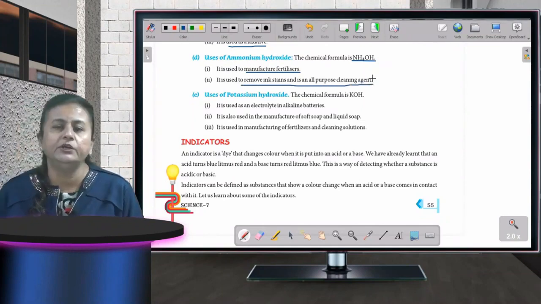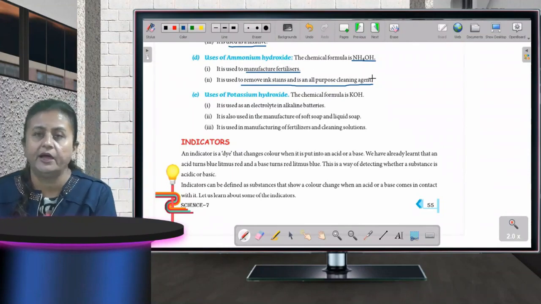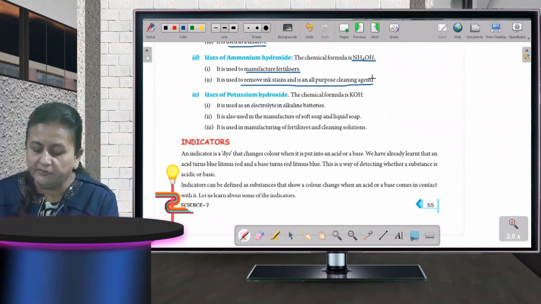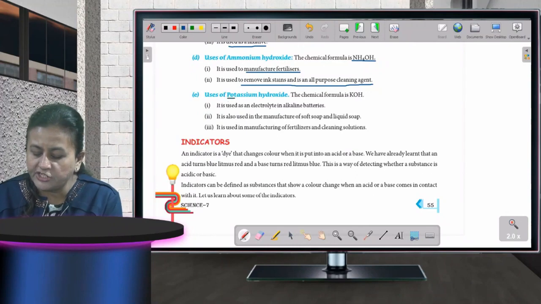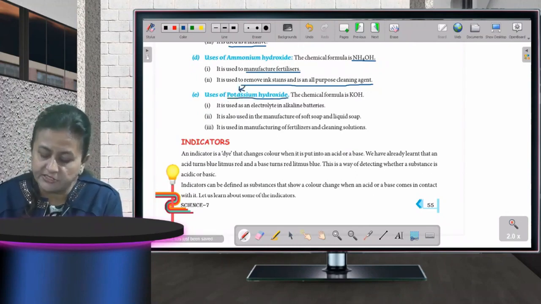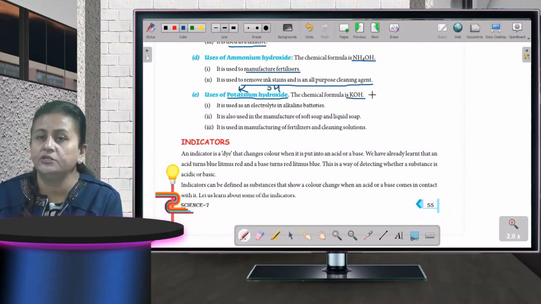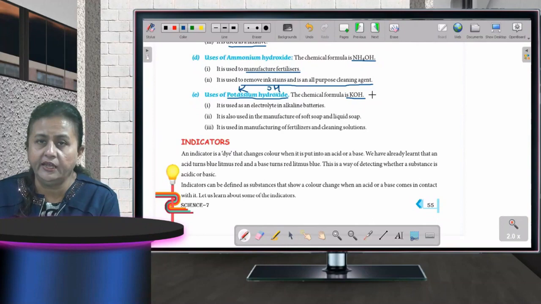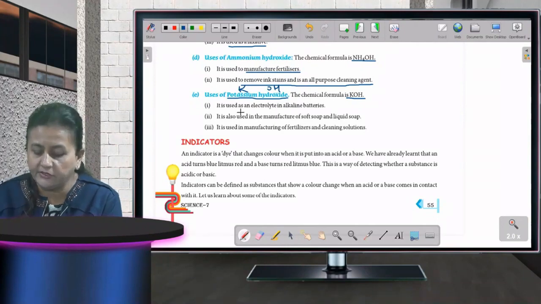If we want to clean anything, we may use ammonium hydroxide. Then the last one is potassium hydroxide. The symbol for potassium is K and hydroxide is OH. So the chemical formula is KOH. It is used as an electrolyte in alkaline batteries.